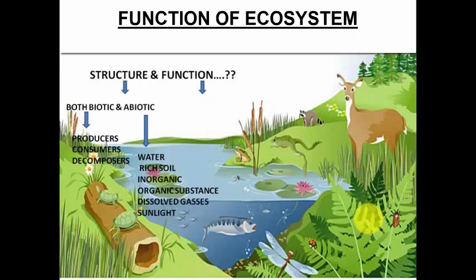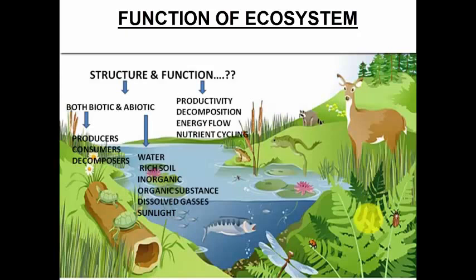Then the consumers are the frog, the fish, the tadpoles and the animals staying in and around the pond, and also the decomposers. So now we know that the structure is complete. Biotic and abiotic components are available and the interaction will take place in them.